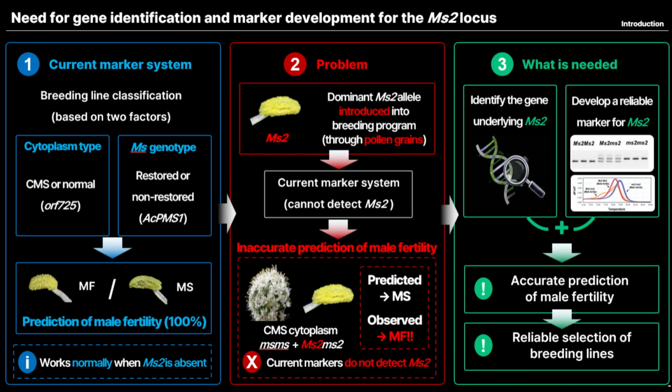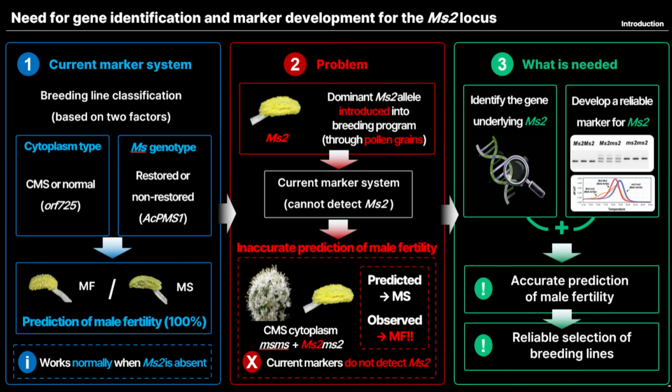CMS is a trait in which plants fail to produce functional pollen. It is referred to as cytoplasmic male sterility because the genetic factor responsible for male sterility is located in the mitochondrial genome. Male fertility in CMS plants can be restored by nuclear restorer of fertility, or RF genes.